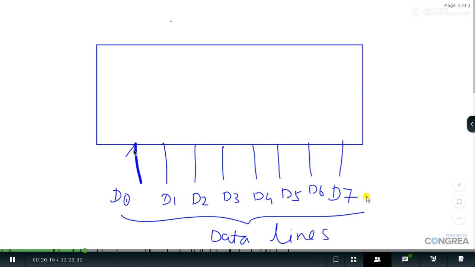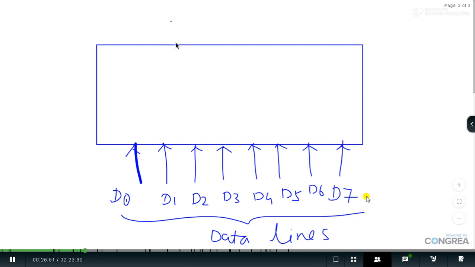So always, if you look at D0 to D7, the data is coming towards the LCD. Always keep in mind, data is coming towards the LCD, and if you show this with the help of an arrow, then it makes sense that someone is going to send data to this LCD. Otherwise, if you simply draw a straight line, then it will not have any significance. So make sure that you show the diagrams in this fashion, that someone is going to send the data to the LCD, and the LCD is just an output device, so it is going to display the data which it is going to receive.